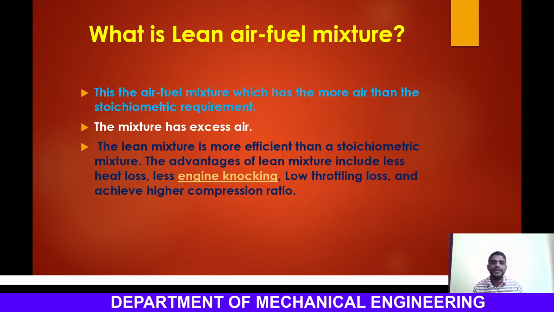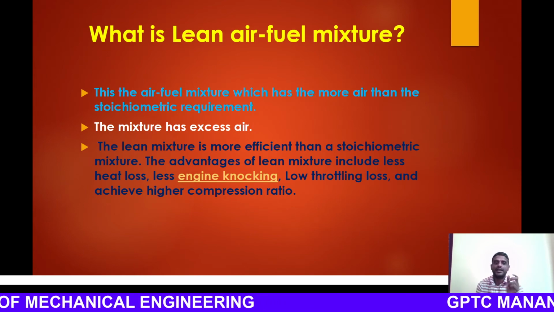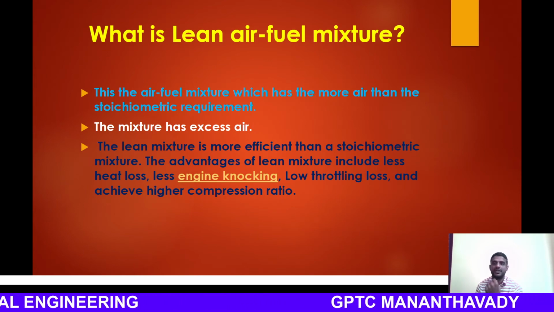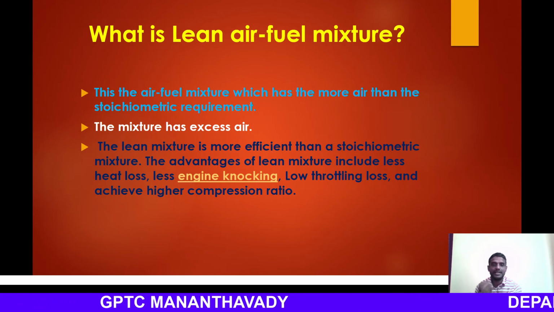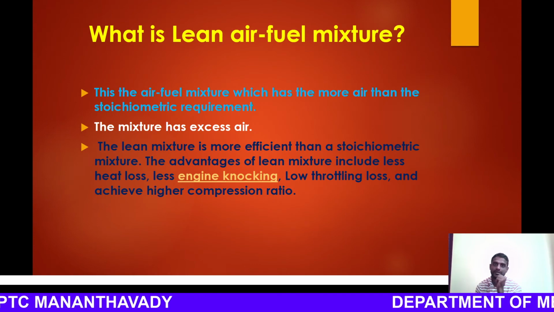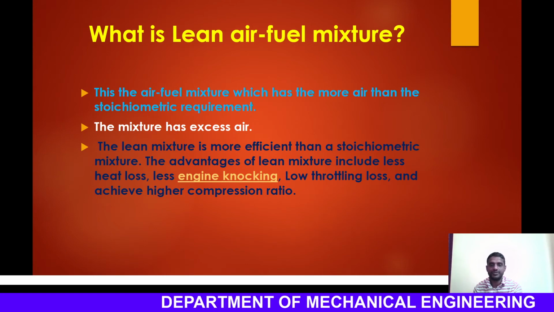The lean mixture is more efficient than a stoichiometric mixture. The advantages of the lean mixture include less heat loss, less engine knocking, low throttling loss, and higher compression ratios can be achieved in the case of a lean air fuel mixture. Something to be noted down.